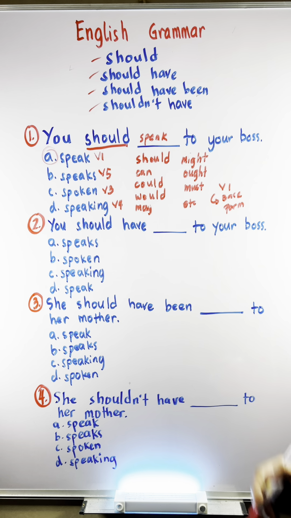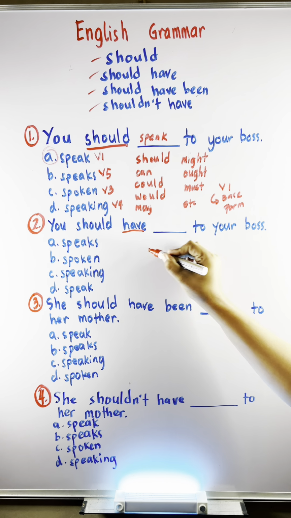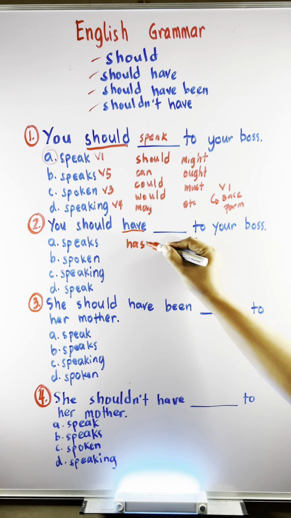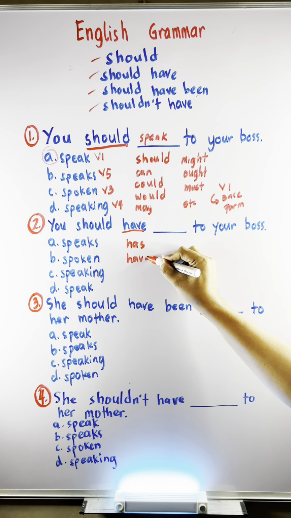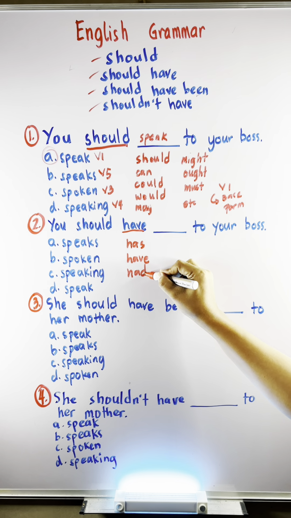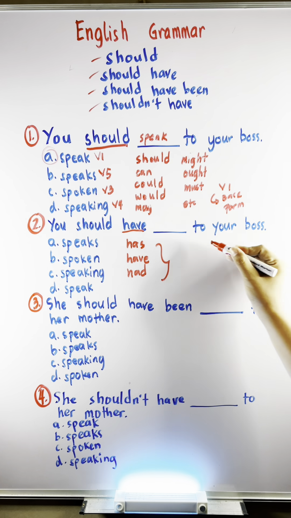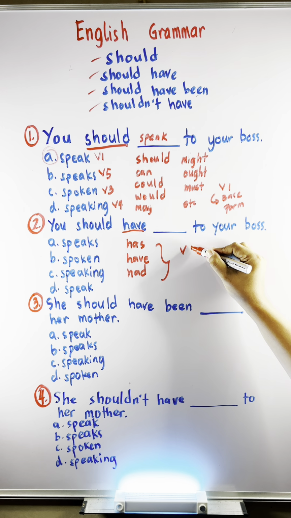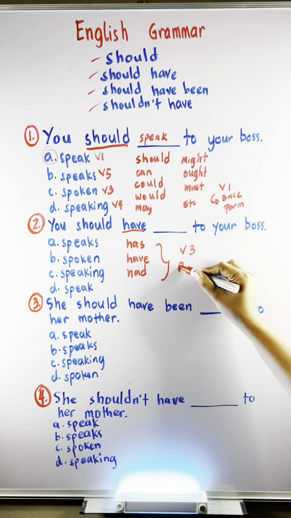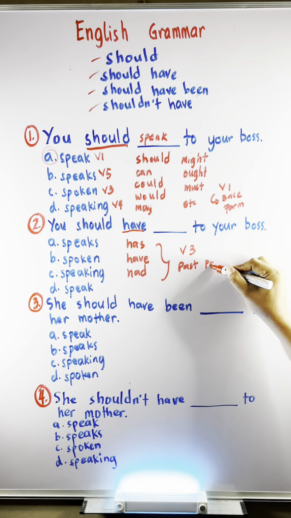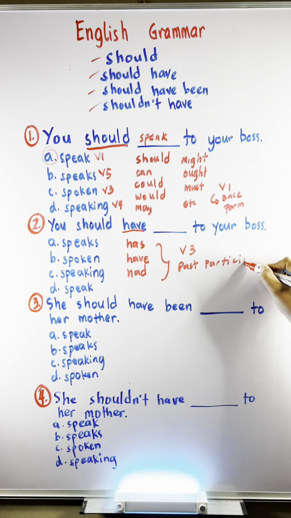Number 2, you should have blank to your boss. The clue in this sentence is the word have. When you see the words has, have, and had, the following main verb should be in the past participle form, or what we call the verb 3. Which among the choices is the verb 3?